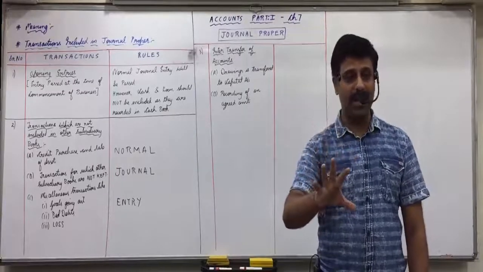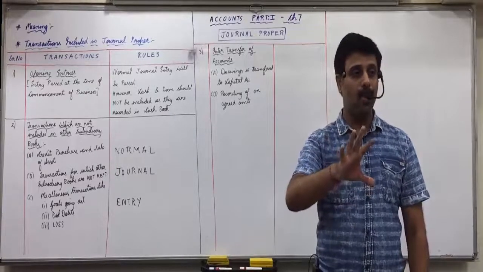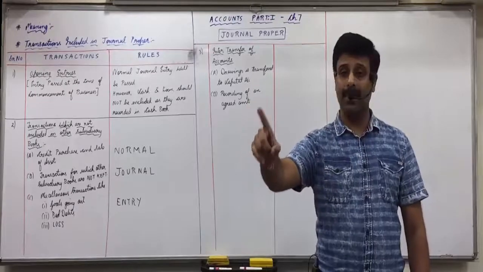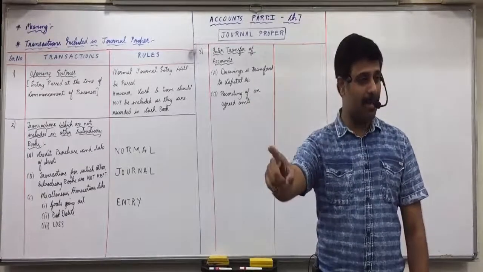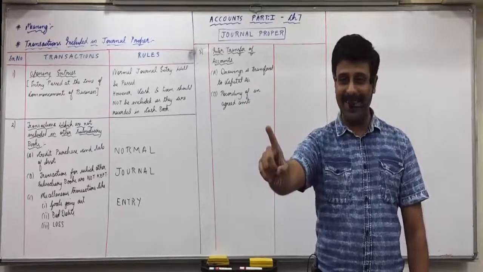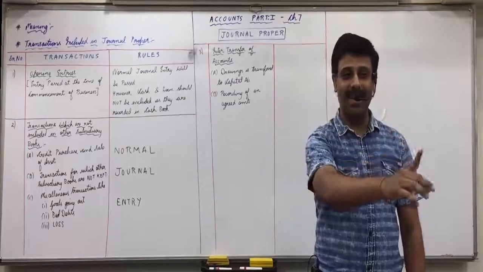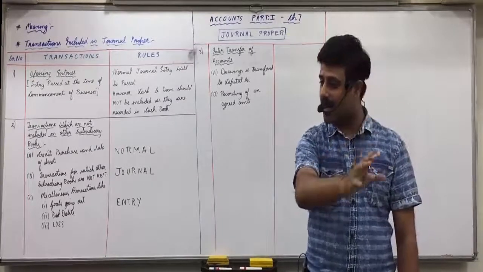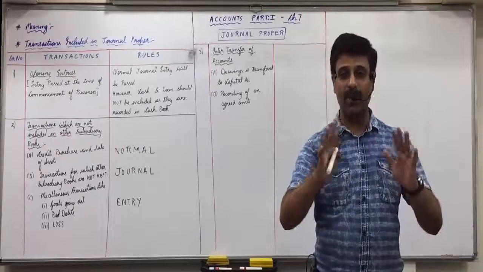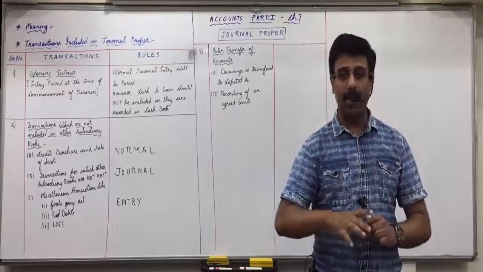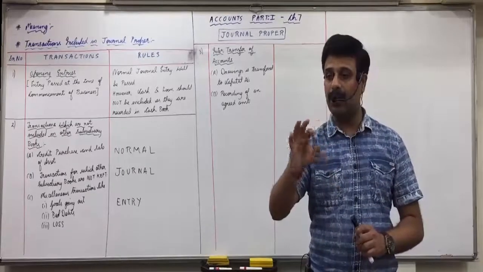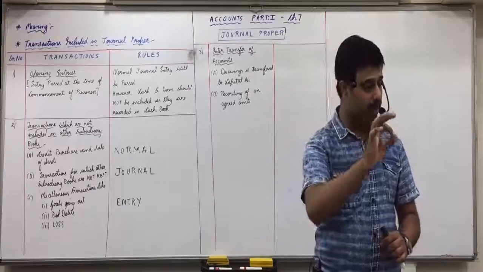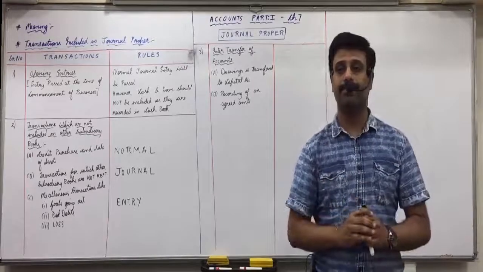In both the situations, entry will be same. See, who is going to receive the money? So Katrina is the receiver, debit the receiver, Katrina account debit. And who is the giver? Karina is the giver, credit the giver, Karina. But what you can do is remember it this way. You identify which one is receivable and which one is payable and you reverse them.